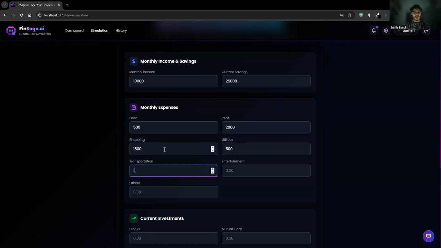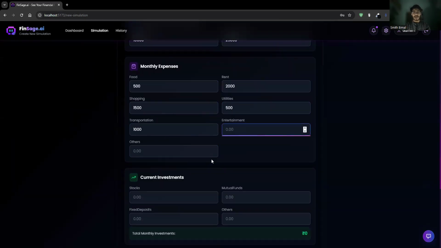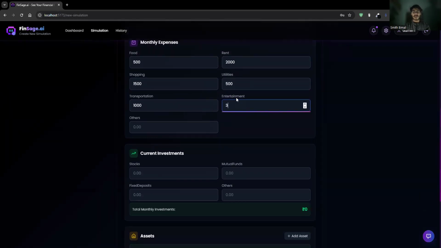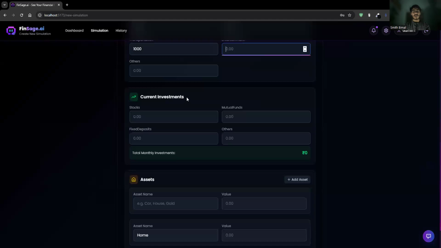Then transportation will be 1000 per month. I will leave these two, as I don't have to give all of the data because it is completely optional; we can give it or leave it, that is not an issue. After that, we have the option to give investments if we currently have any. I'm giving one example of stock market investment. Let's say I'm investing 600 rupees per month, and in fixed deposit I have 2000 rupees. So this will be 2600 total of current investment.